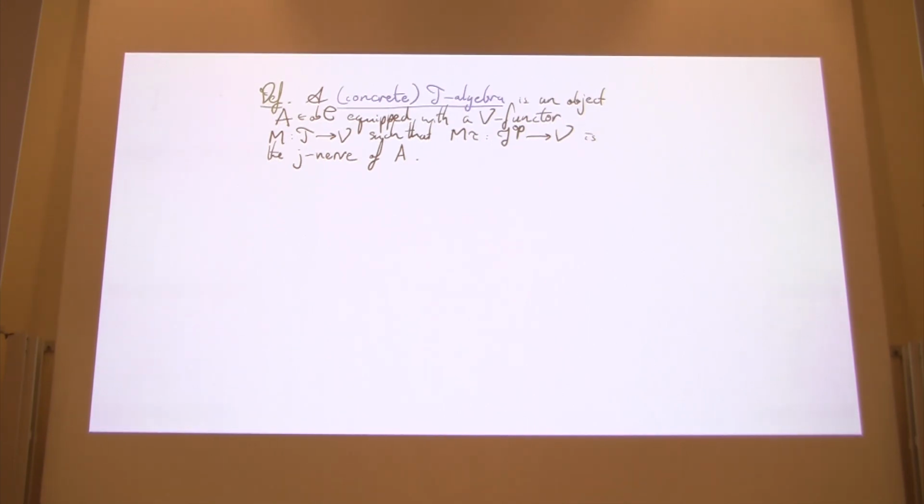We can consider algebras for theories. A concrete T-algebra, which I'll simply call a T-algebra, is an object A of C, the base V-category, equipped with a V-functor M from T to V, such that the restriction of that M along tau is precisely the J-nerve of A on the nose.